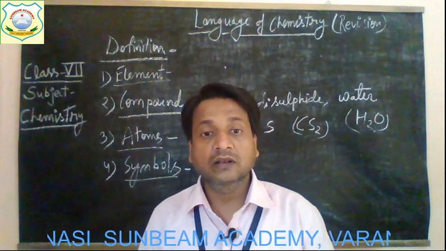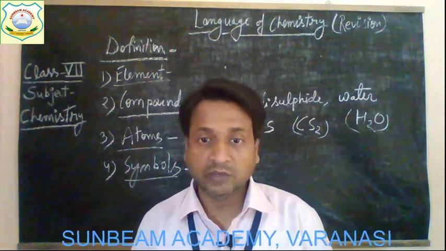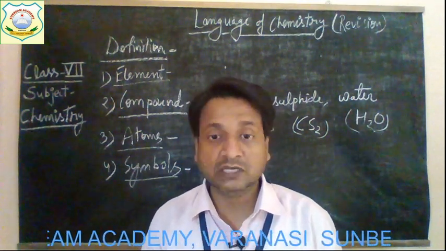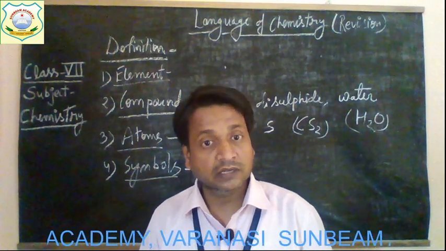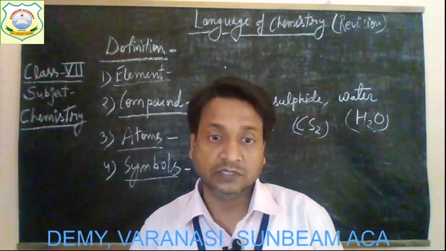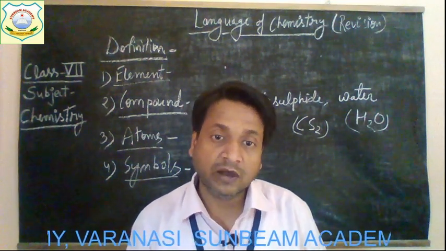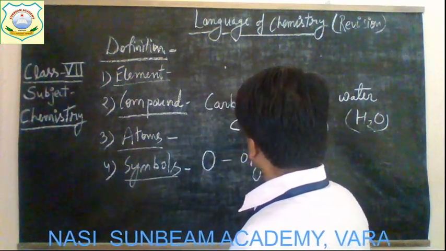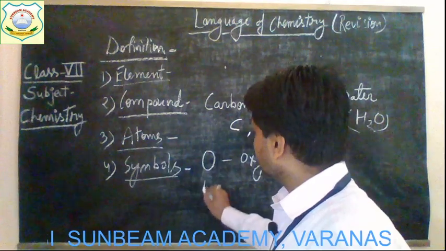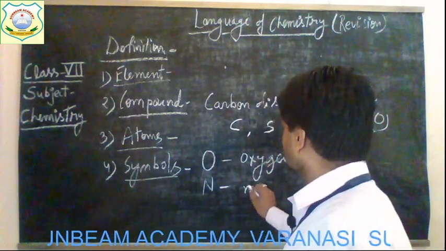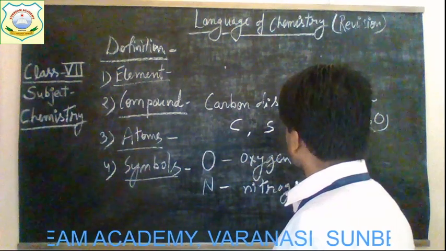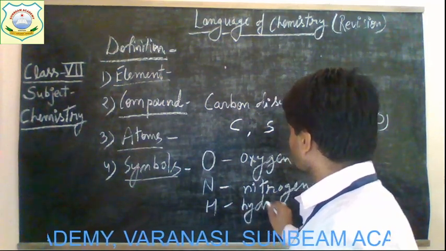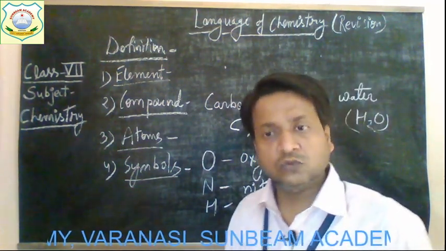For example, O is the symbol of oxygen because the first letter of oxygen is O. N is the symbol of nitrogen because the first letter of nitrogen is N. These symbols are in capital letters. So capital O is the symbol of oxygen, capital N is the symbol of nitrogen, and capital H is the symbol of hydrogen, and so on.